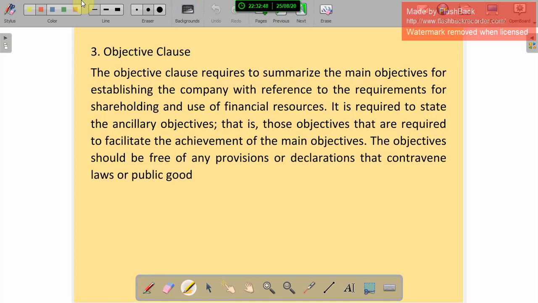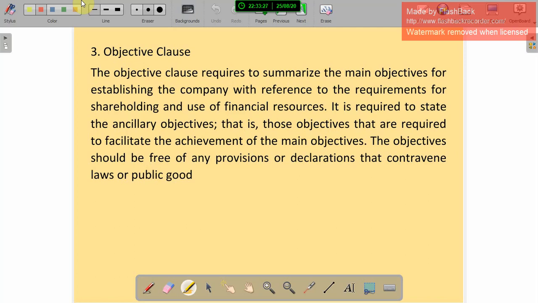And next, the objective clause. The objective clause is required to summarize the main objectives for establishing the company, with reference to the recruitment of shareholding and use of financial resources. So for what purpose the company is established should be mentioned in the objective clause.